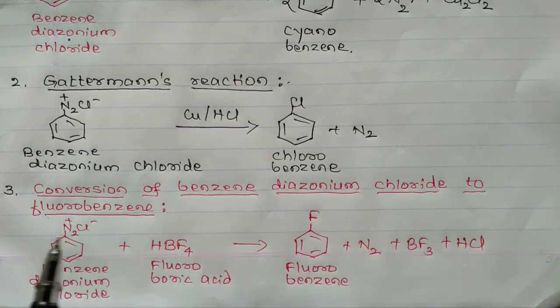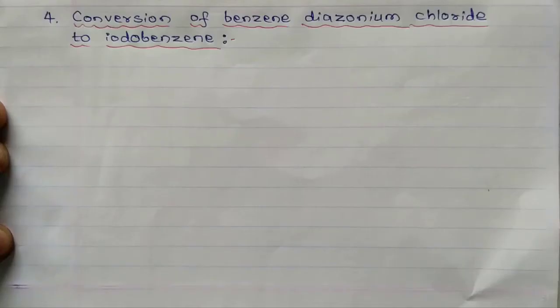Conversion of benzene diazonium chloride to fluorobenzene. Benzene diazonium chloride is treated with fluoroboric acid, fluorobenzene is formed. Now we'll discuss conversion of benzene diazonium chloride to iodobenzene.